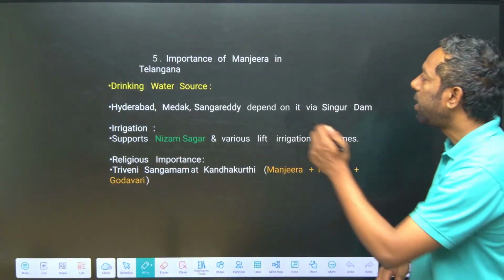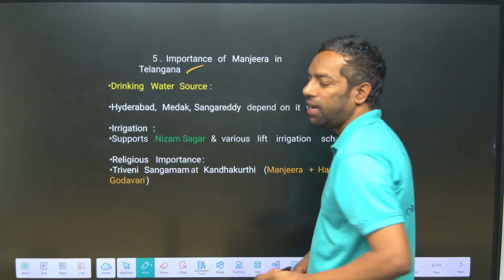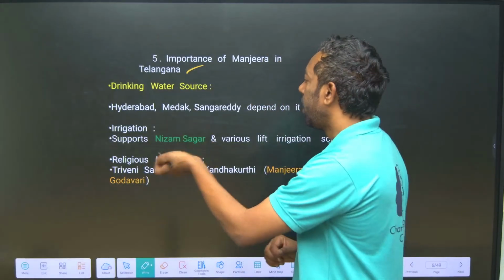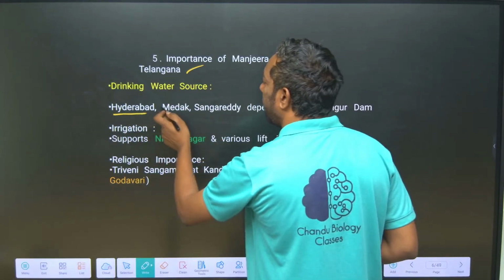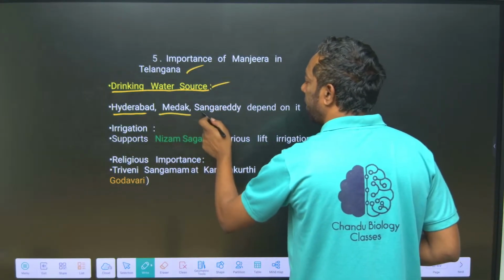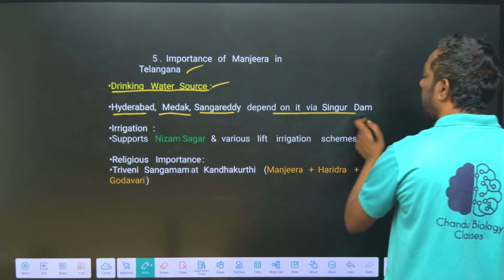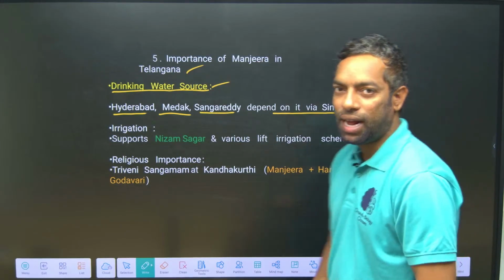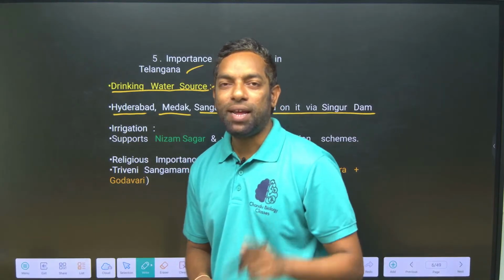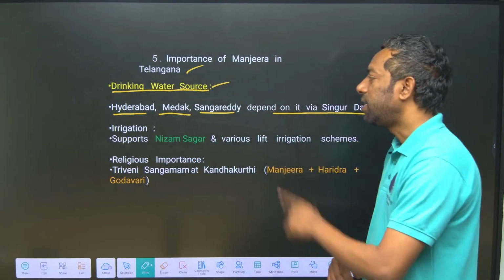And the importance of Manjira in Telangana. What is the importance of Manjira in Telangana? It is a drinking water source for Hyderabad, Medak and Sangareddy from Singur Dam. Singur Dam provides water supply to Hyderabad, Medak and Sangareddy.